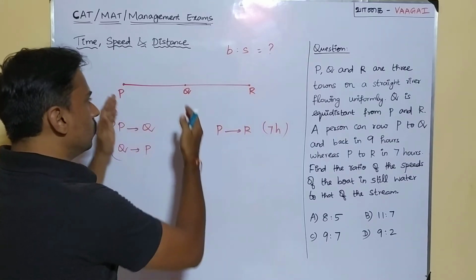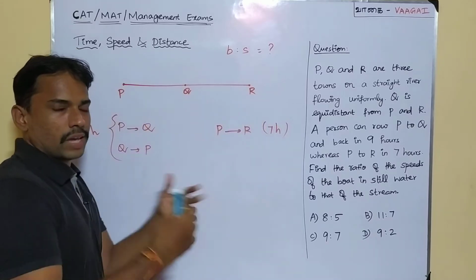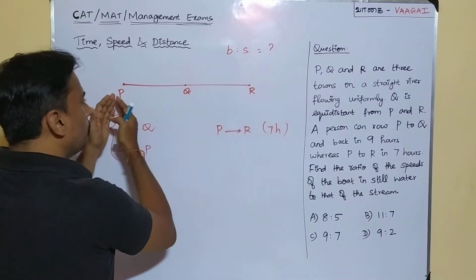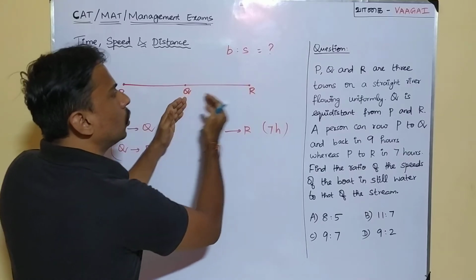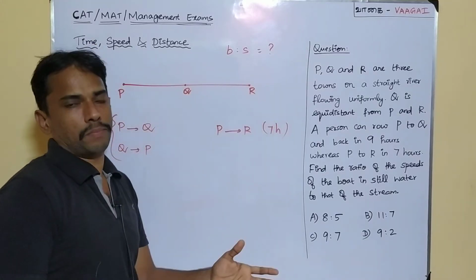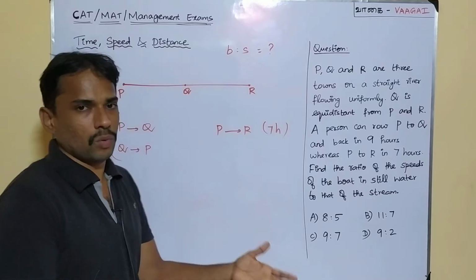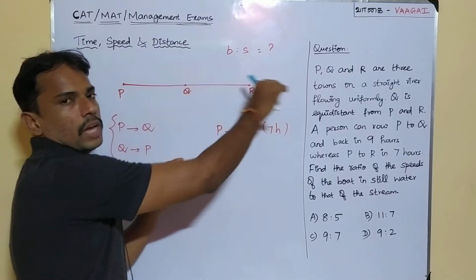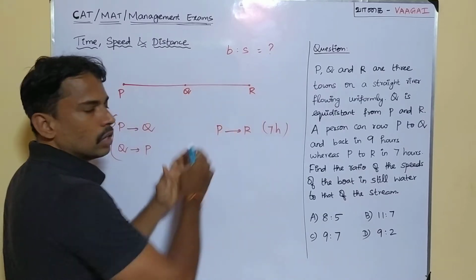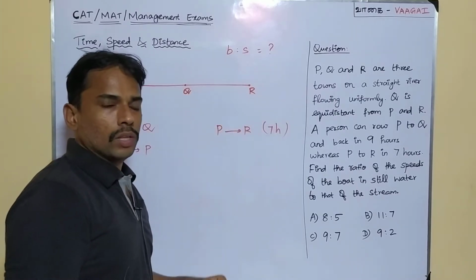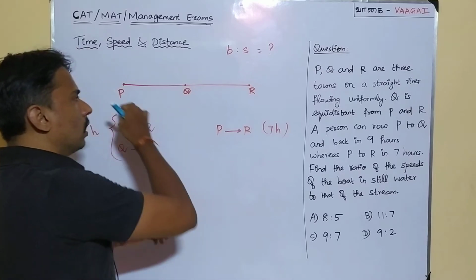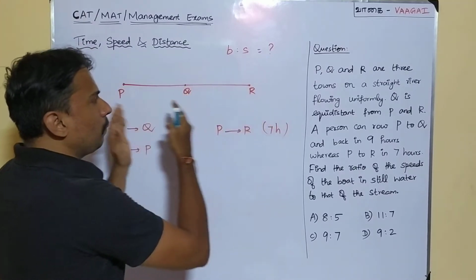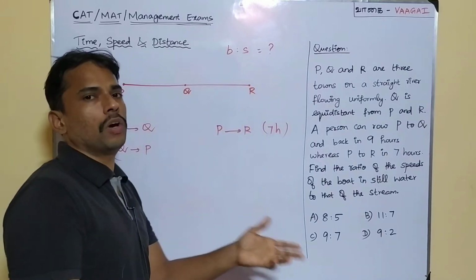That means these two distances are the same. So the time taken to travel from P to Q and Q to R will also be the same. We can't deny it. Why? Because P to Q and Q to R are going in the same direction. So the person rowing from P to R must have taken equal time between P to Q and Q to R. That we can surely say.